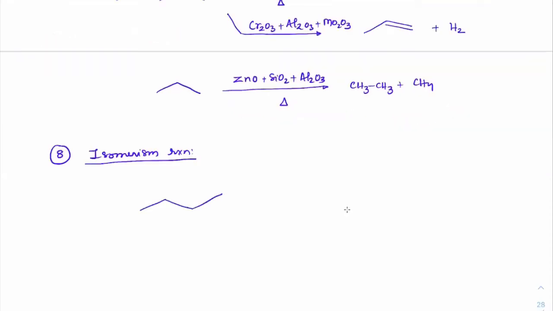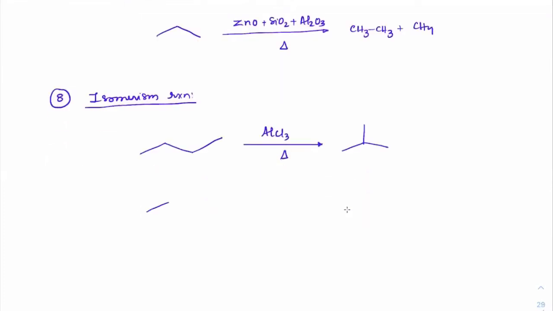Suppose I take butane and treat that with AlCl3 and heat, nothing else. I took AlCl3 salt, added it to butane and heated. Got it? So this will convert into an isomeric form. When you want to convert into a more branched isomer, AlCl3 is useful. So in case we have isopentane and I heat it, it will convert into neopentane, and it can have other forms also.